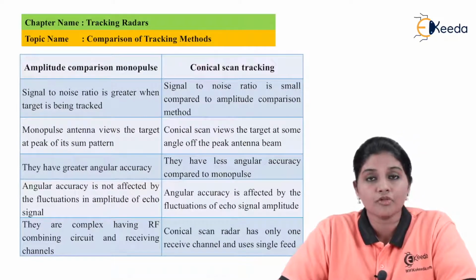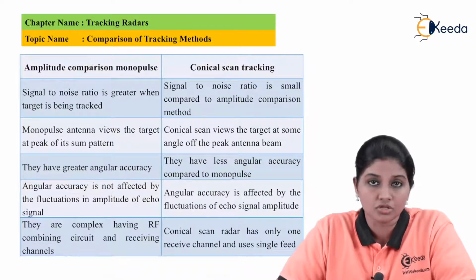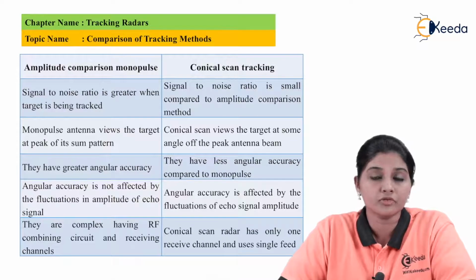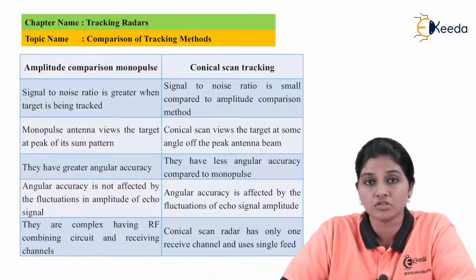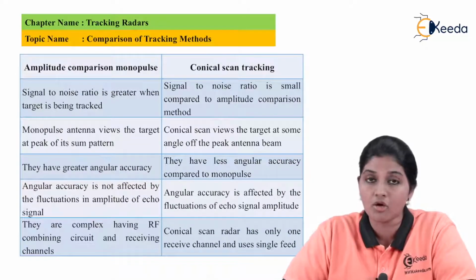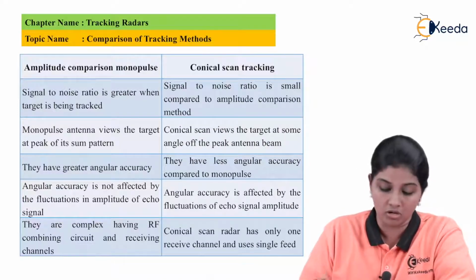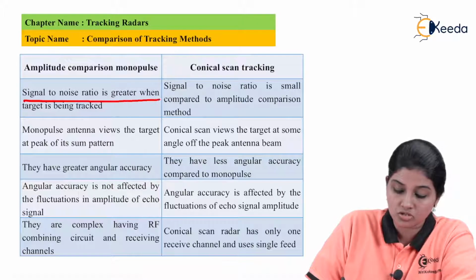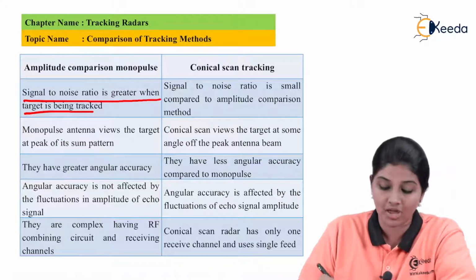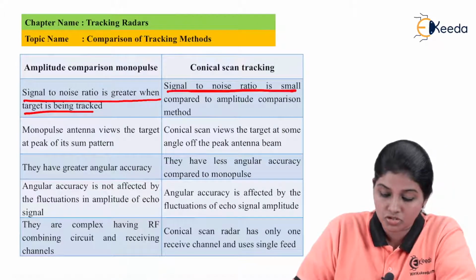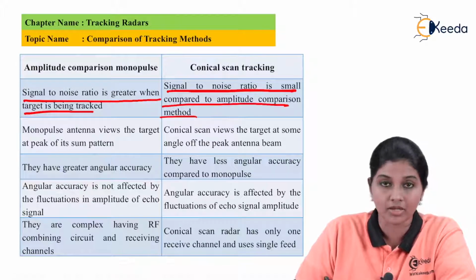The first point of comparison is related to signal to noise ratio. In case of amplitude comparison monopulse, the signal to noise ratio value is required to be high, whereas in case of conical scan tracking, the signal to noise ratio is small. So we can say the signal to noise ratio is small as compared to the amplitude comparison method.